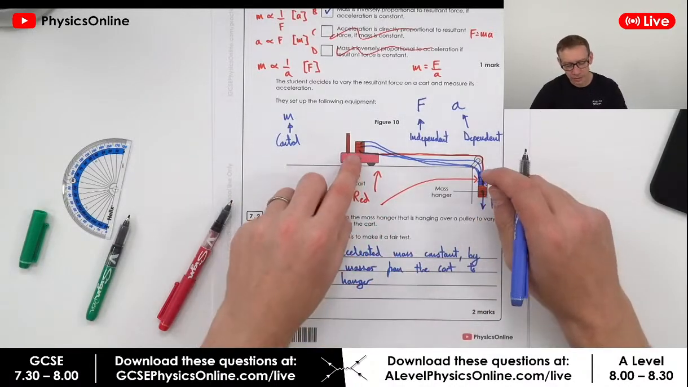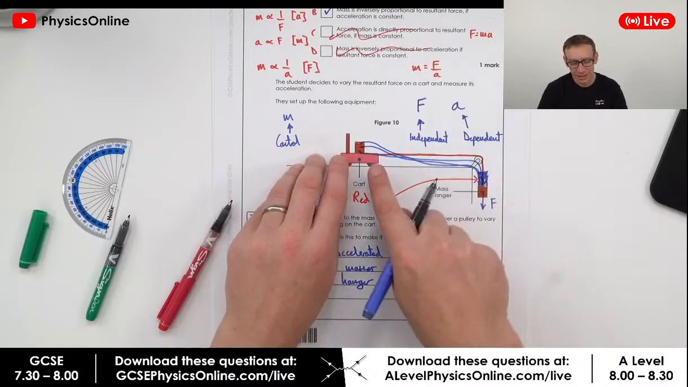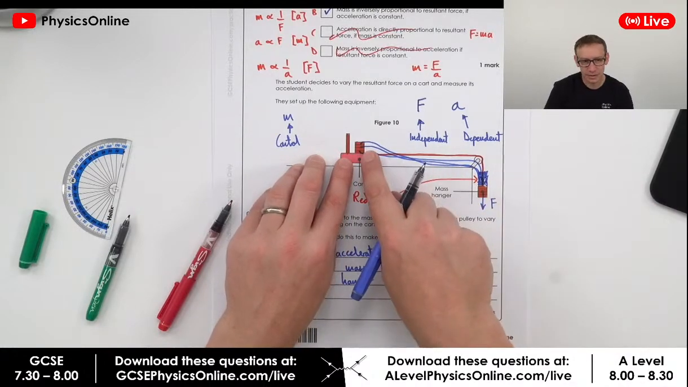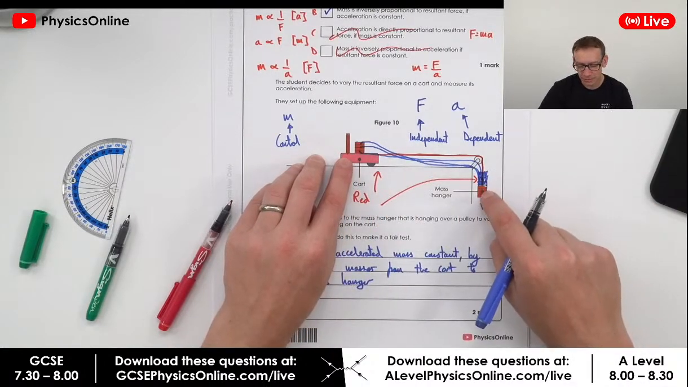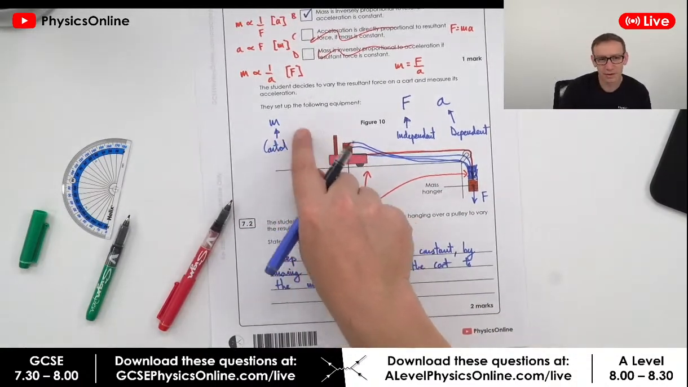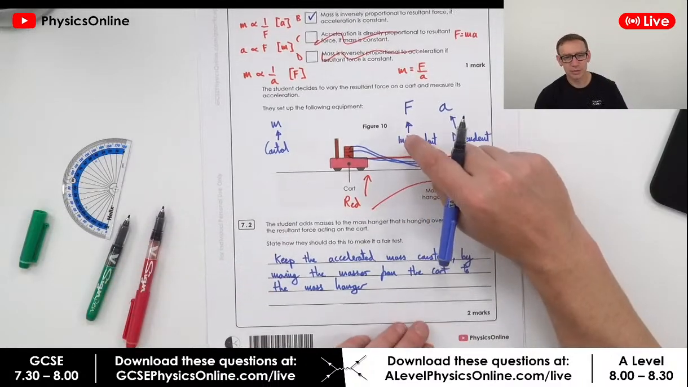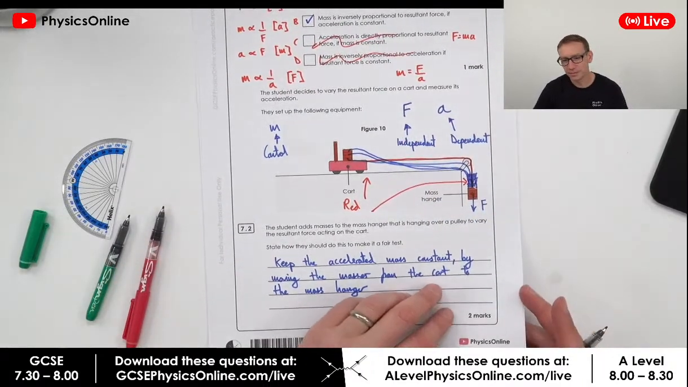Okay, so what you're not doing is just leaving this and adding more masses from a different mass hanger onto this. Anything that you add to this must come off this, or equally, if you take stuff off this, you need to put it back on the cart. That means we keep the mass of the accelerated thing constant, and that's going to give us this link between the force and the acceleration.